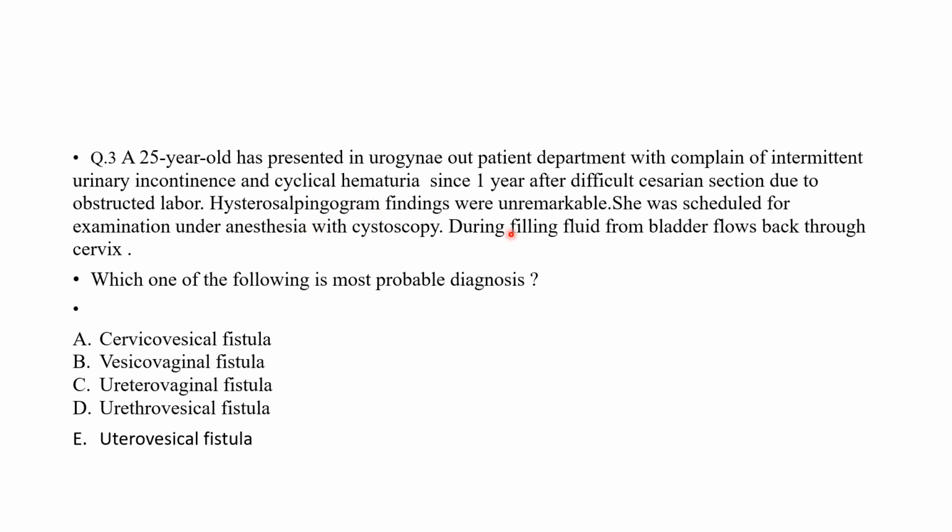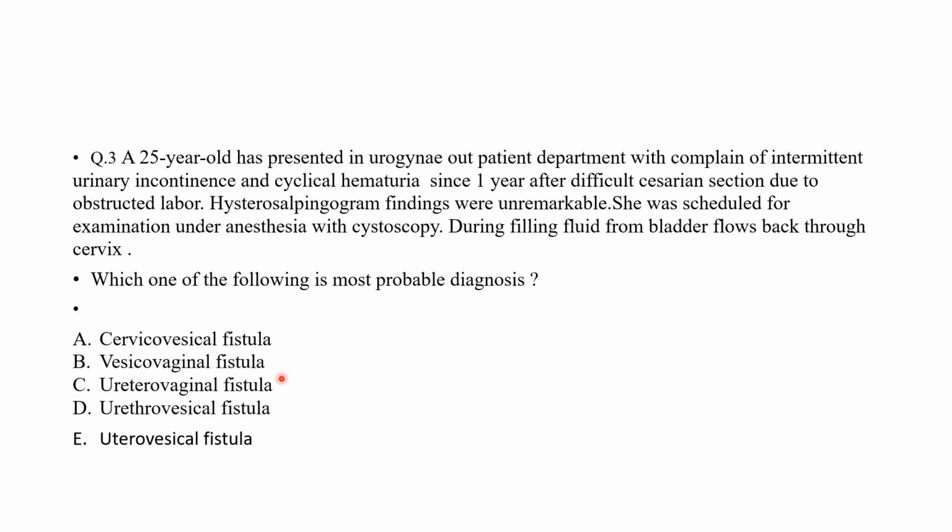Hysterosalpingogram findings were unremarkable. This means uterine lining is fine, it is okay. She was scheduled for examination under anesthesia with cystoscopy. So during cystoscopy, filling fluid from bladder flows back through the cervix, means there is some communication between the bladder and cervix. So which one of the following is most probable diagnosis?